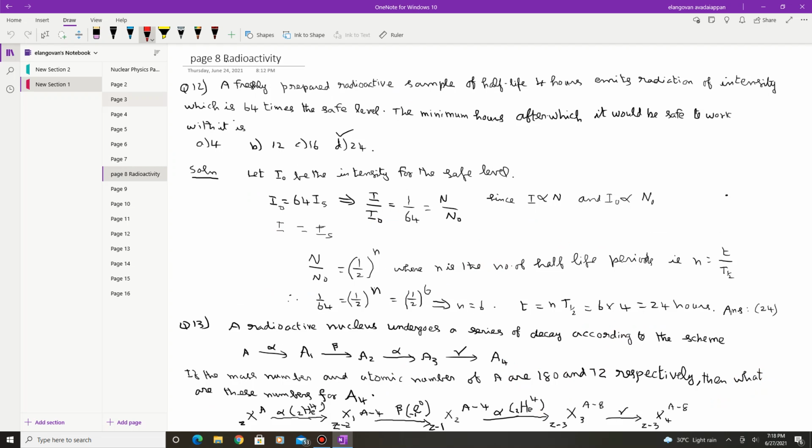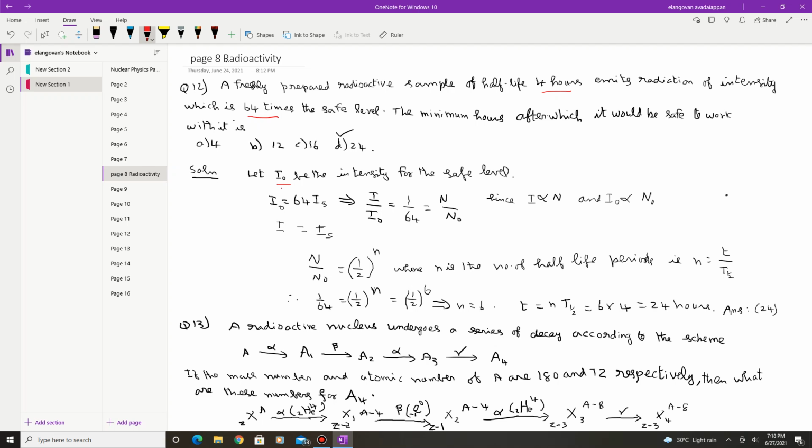Then you go for the next problem, question number 18. These are the problems under the heading of radioactivity, so we will discuss some problems of radioactivity in this. A freshly prepared radioactive sample, whose half-life is given as 4 hours, emits radiation of intensity 64 times the safe level. The minimum number of hours after which it could be safe to work with it is. There are 4 options given.